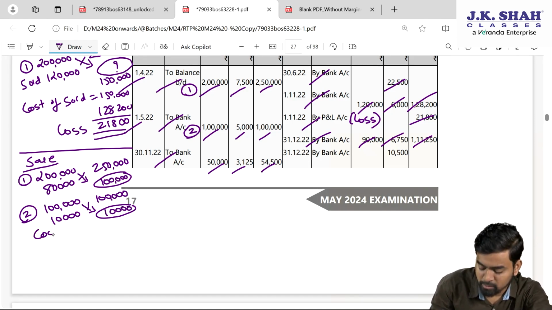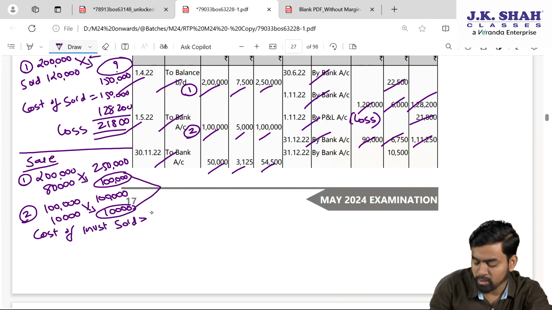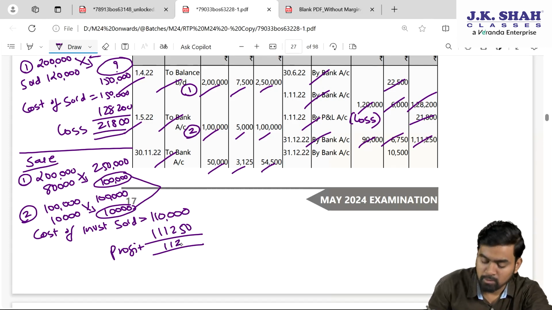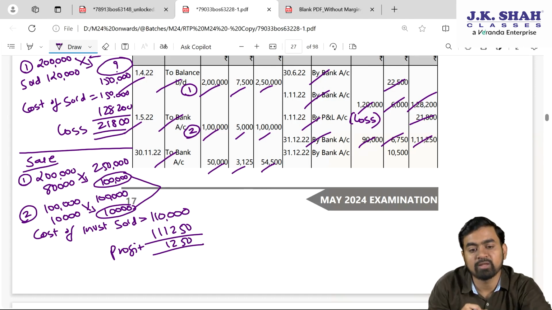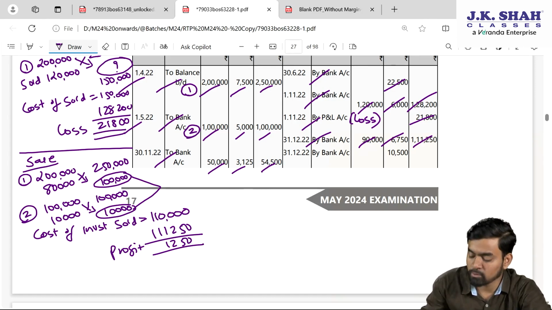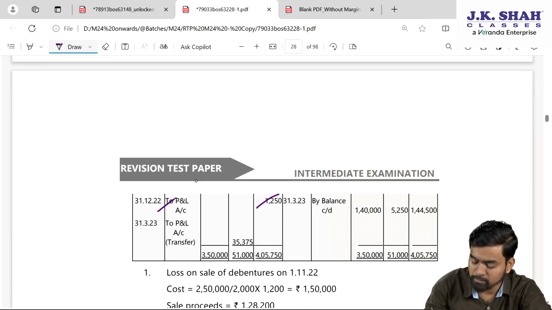So tell me my dear students, cost of investment sold, the summation of the two is 1,10,000 and we sold it for 1,11,250. Can I say it is a good deal? So there is a profit of 1,250. Yes or no? 1,11,250 minus 1,10,000, there is a profit of 1,250. You can confirm this profit is 1,250. To profit and loss. In the bracket write down this profit.